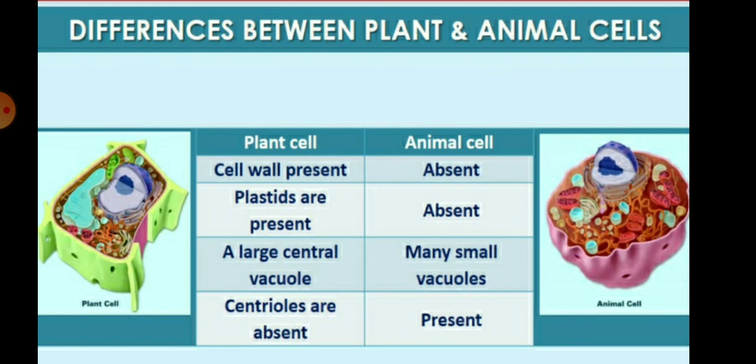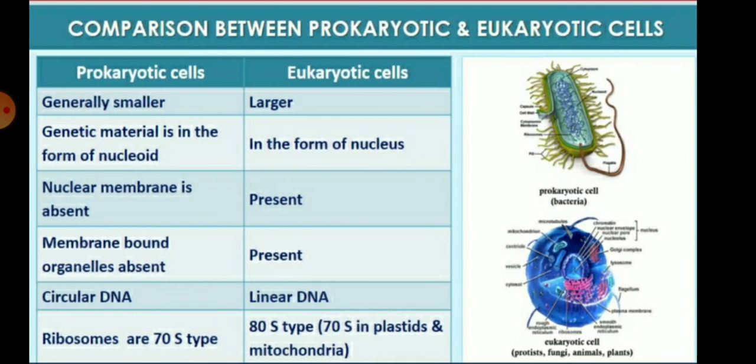So first, the difference between the plant and animal cell: in the plant cell, cell wall is present, plastids are present, mainly the chloroplast. The large central vacuole is present and centriole is absent. And in the animal cell, cell wall is absent, plastid is absent, large vacuole is absent, many small vacuoles are present, and also the centriole is present for the cell division process. In the next chapter, we will discuss cell division, so for the cell division centriole is present.